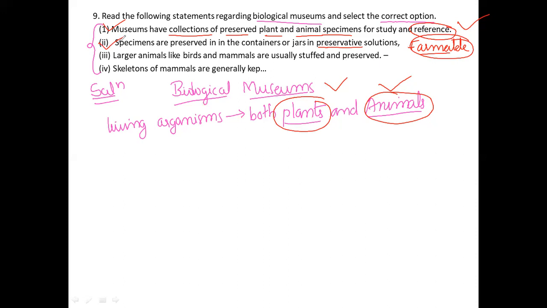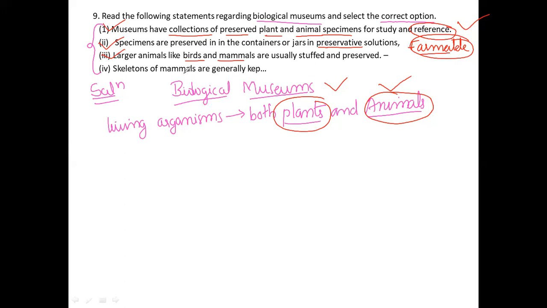Next, large animals like birds and mammals are usually stuffed and preserved. Birds and mammals are stuffed and preserved by spraying some chemicals, and we also stuff them. As we have already observed in bio labs, we can find these animals and plants.